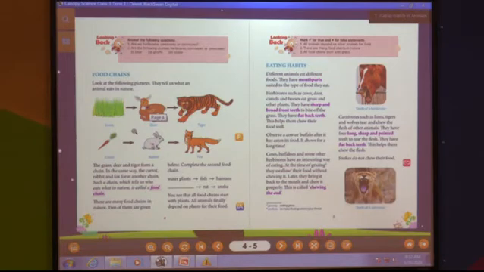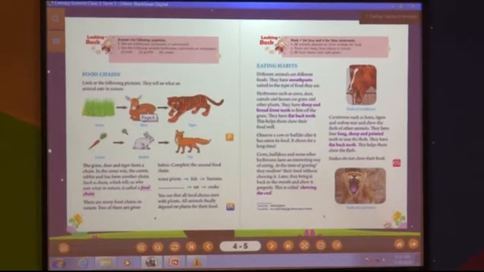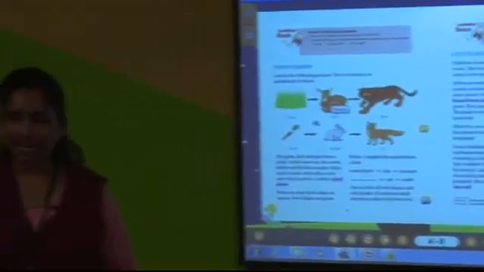Now tell me, what does a cow give us? You know cow? Yes students, what does a cow give us? Yes, you are correct. Cow gives us milk. Okay, can you list some types of products that we get from milk? Yes students, think. Everyone should think. What are the products that we produce from milk?